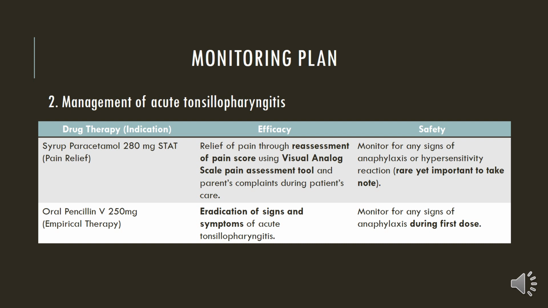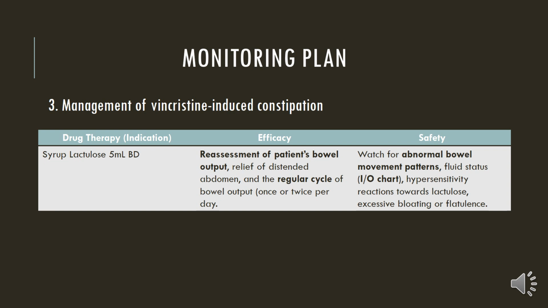For oral penicillin V, the efficacy monitoring is eradication of signs and symptoms of acute tonsillopharyngitis, whereas for its safety monitoring, to monitor any signs of anaphylaxis during first dose. For syrup lactulose, the efficacy monitoring is reassessment of patient's bowel output and also the regular cycle of bowel output. For the safety monitoring, we must watch out for abnormal bowel movement patterns, the patient's IO chart for fluid status, hypersensitivity reactions, and also excessive bloating or flatulence.